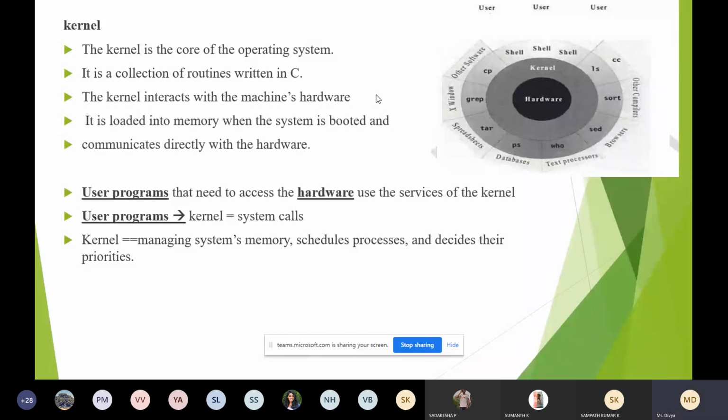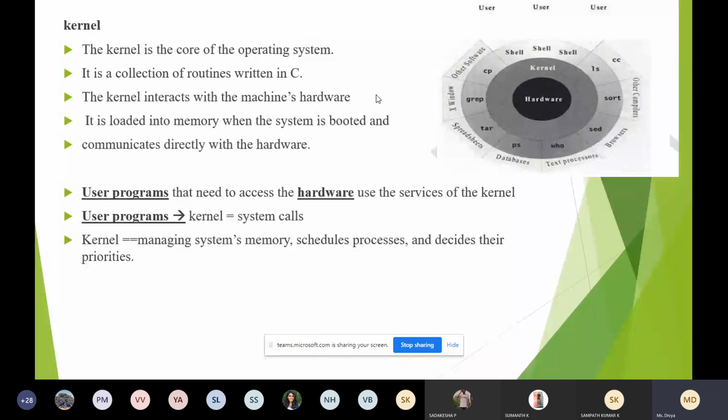The kernel interacts with the machine hardware. The kernel is the one which will interact with the hardware. It is loaded into memory when the system is booted. You know, when we start the system, we say the system is booting. At that time, the kernel is loaded into memory and it communicates directly with the hardware.